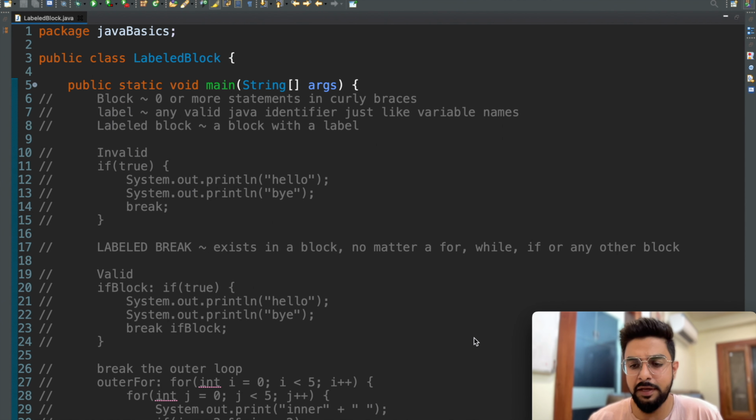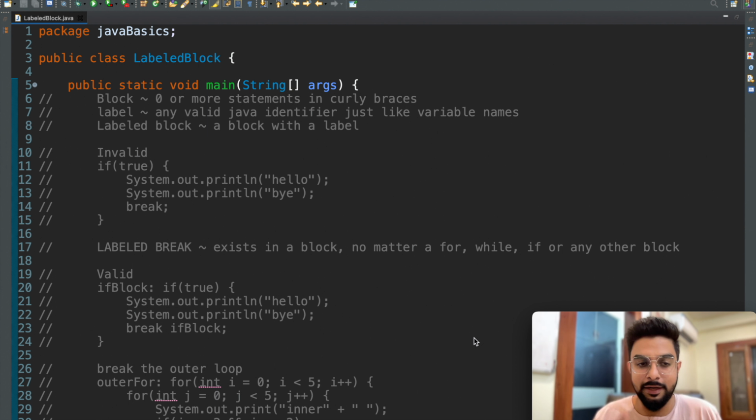Okay, so let me ask you two simple questions. The first one, could you break an if block? I'm sure most of you would straight away say, obviously not. I mean, that goes without saying. A break statement just breaks a loop or a switch block. It doesn't break an if block. It's not even allowed in an if block.